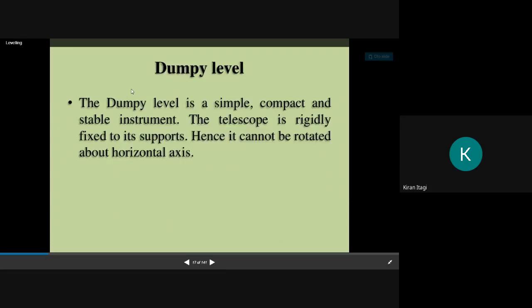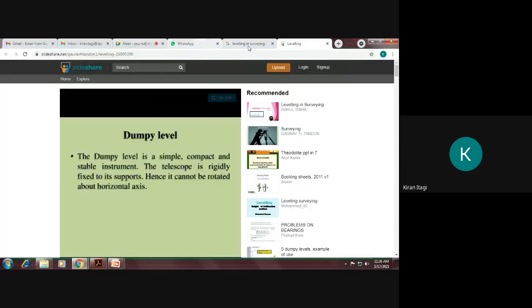What is a dumpy level? Dumpy level is a simple, compact, and stable instrument. The telescope is rigidly fixed to the support. Just remember that the telescope is rigidly fixed to the support, and it cannot be rotated about the horizontal axis. I will show you the picture.